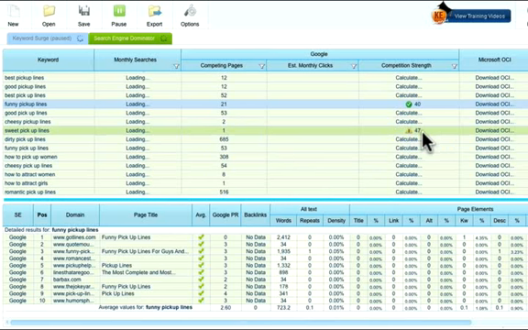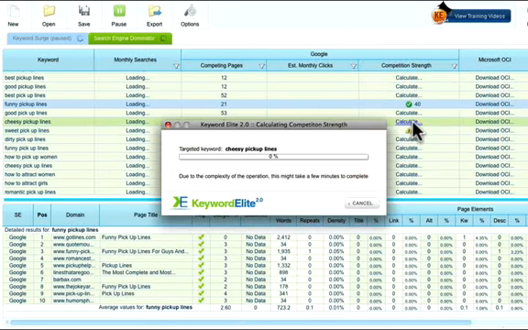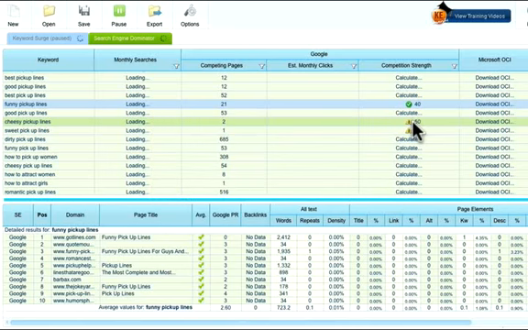Okay, so in this example, it told me 47, and it gives me a warning saying, it's doable, but be careful. Let's go to cheesy pickup lines. See how fast that is, guys? I mean, seriously, you don't have to look at all the pages and analyze and maybe make a mistake. You just let the software do that for you, and sure, it's not going to be perfect. It's never going to be 100% accurate, but this is not about that. If you want to go for sweet pickup lines, go for it and see what happens. But here, it's about finding the right ones to start with and to start making money as fast as possible.